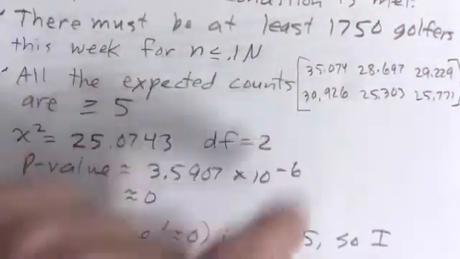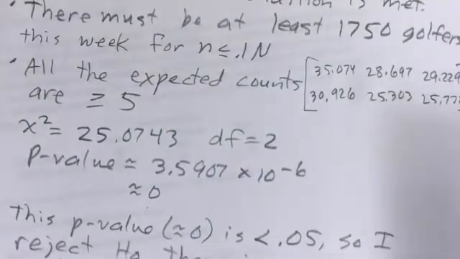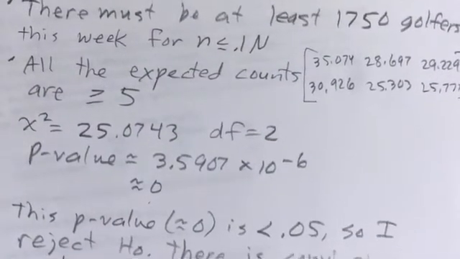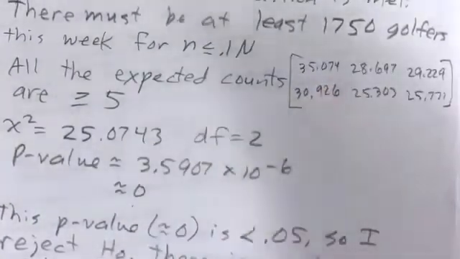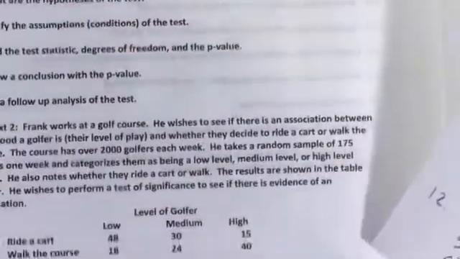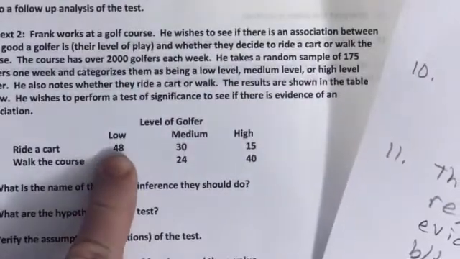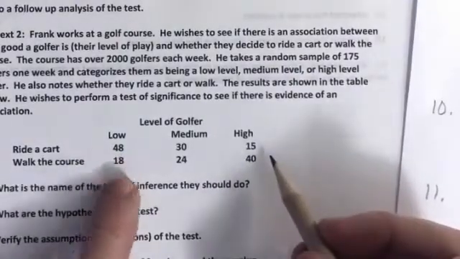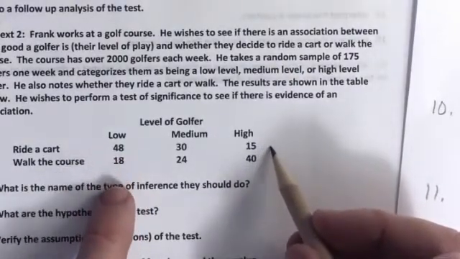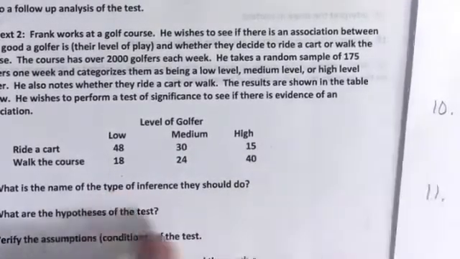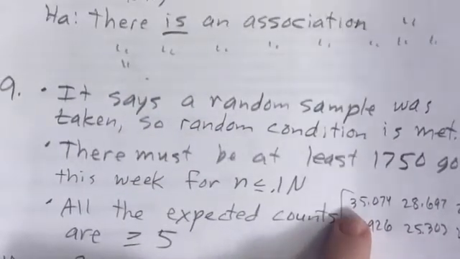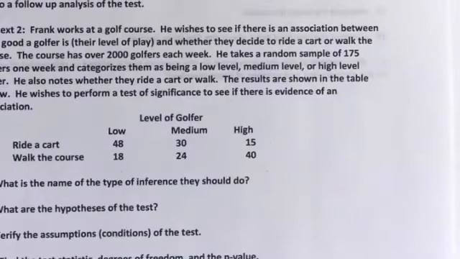Remember to write down your expected counts. I'm sorry, I forgot. So that is that. Now, by the way, you say, how were those calculated? And I explained that in the 12.2 video, calculating that by hand. The expected count for each cell was calculated by multiplying each cell's row total times its column total over its table total. Okay, and so for low and riding a cart, that's what that number is right there. And so that's doing it by hand.